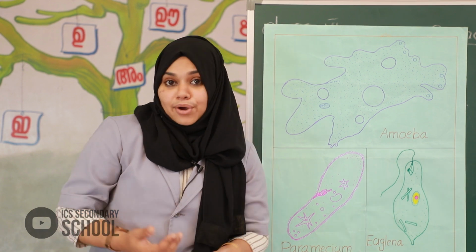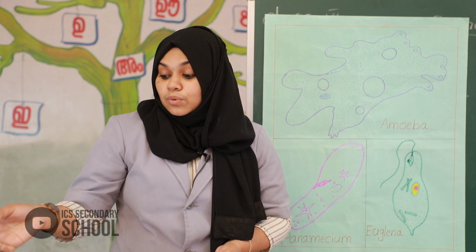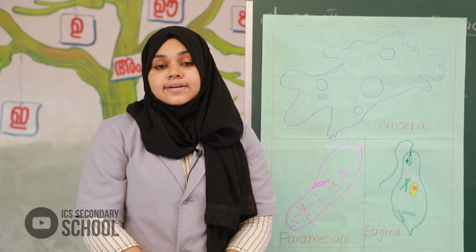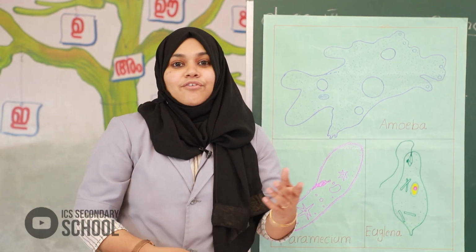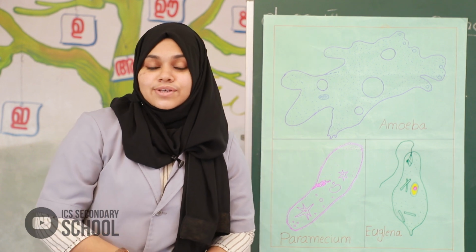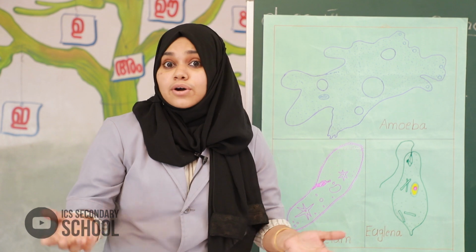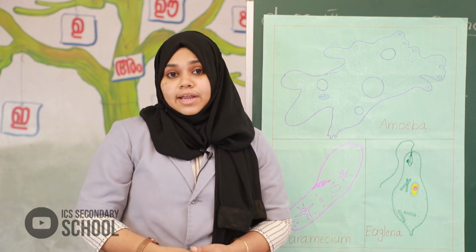Microorganisms can be seen only through a microscope. Do you know other microorganisms? Yes. Virus and bacteria are also microorganisms.